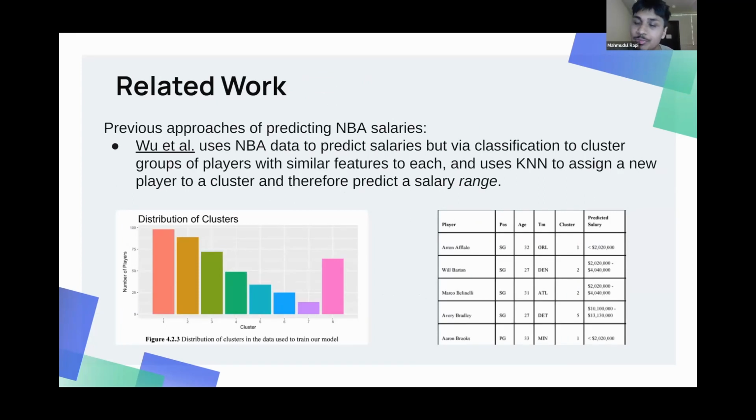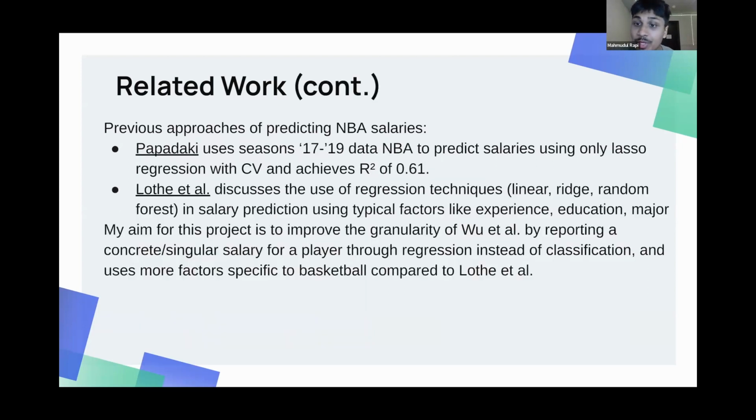First, I want to discuss some related works. A paper from Wu uses NBA data to predict salaries, but they don't use regression. They use a classification with k-nearest neighbors, which groups players with similar features and assigns salary ranges for those players. Other related work includes a paper from Papadaki, which uses 3 seasons of NBA data to predict salaries. However, they only use a lasso regression, and they were able to achieve an R-squared value of around 0.61.